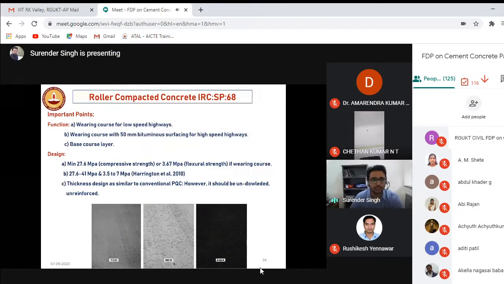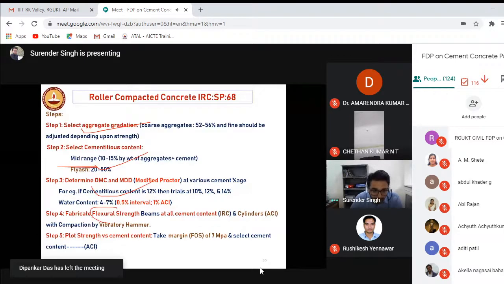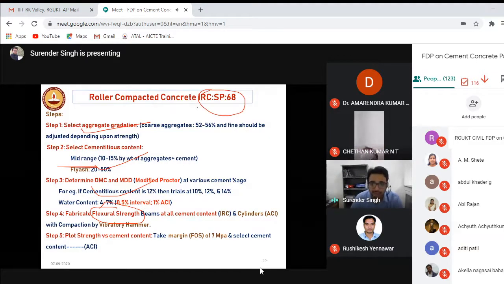So the same process is used for roller compacted concrete. If you see roller compacted concrete, you have to select the aggregate proportion, select the cement content, and find out the OMC and MDD value. Then here you have to cast beam specimens, not cube specimens, because roller compacted concrete is designed with respect to IRC 58, and the mix is designed based upon IRC SP 68. It behaves like a concrete.